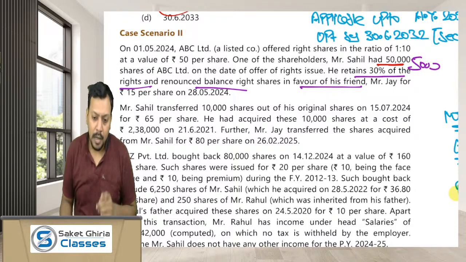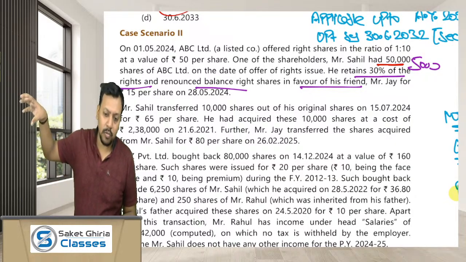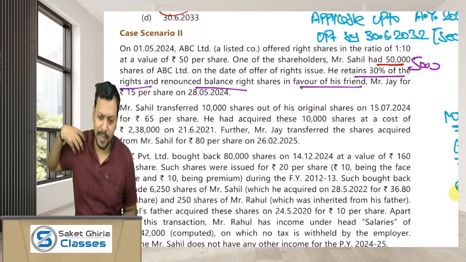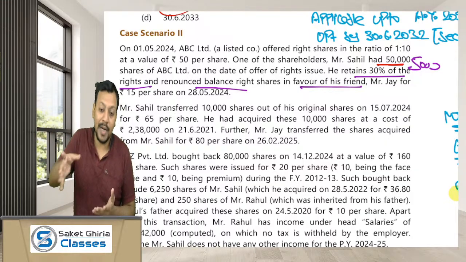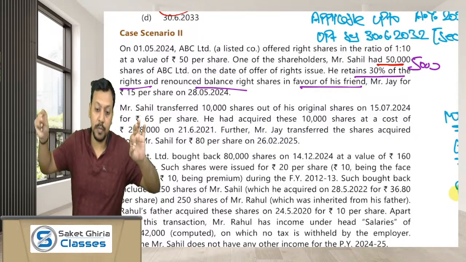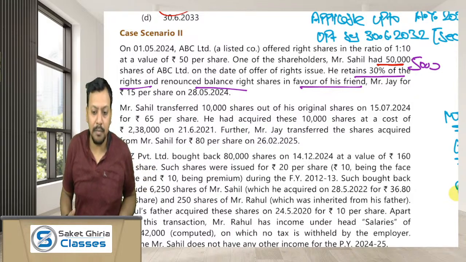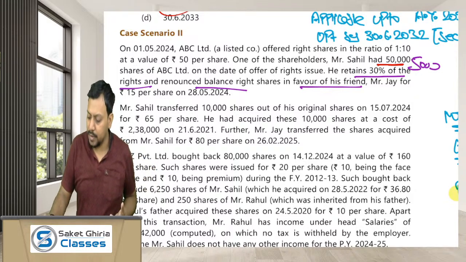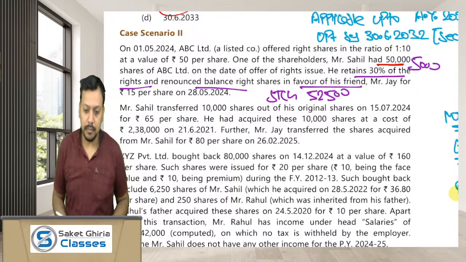Dear friends, remember, as per section 55, if you have renounced the right shares, then any amount that you are earning from such renouncement, as the cost of acquisition is nil, that amount is your capital gain, and the period is short term, so that is the short term capital gain. So on 3,500 shares, Mr. Sahil has earned rupees 15 each share by renouncing the rights in the favor of Mr. Jay. So how much short-term capital gain must Mr. Sahil have earned from this transaction? 3,500 shares into 15, it comes to 52,500. This is the amount of short-term capital gain which Mr. Sahil has earned. Are you guys getting?